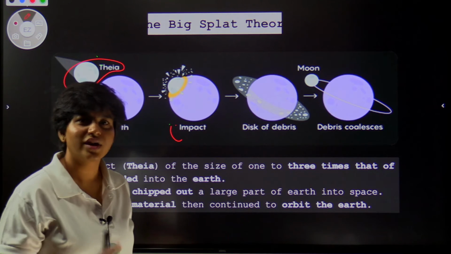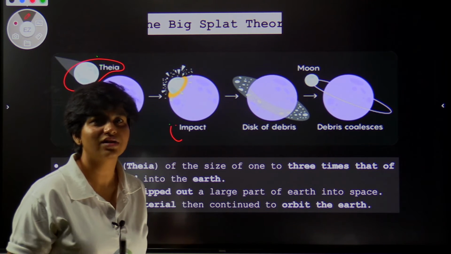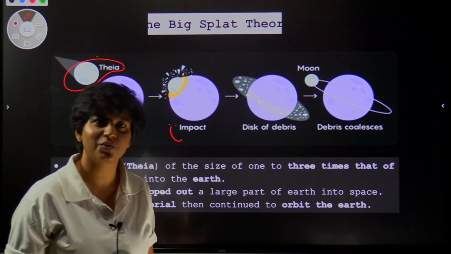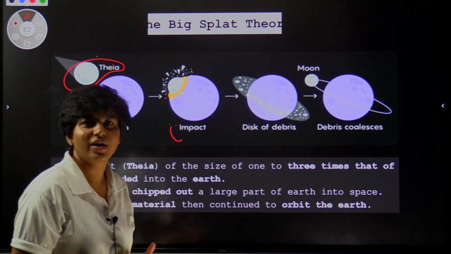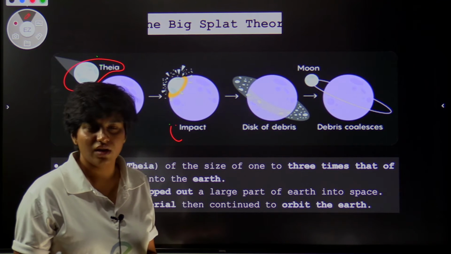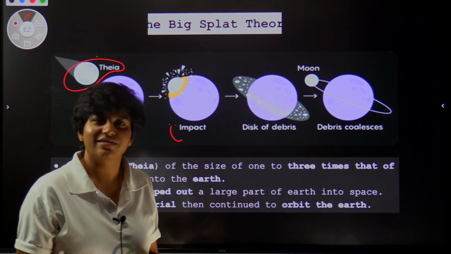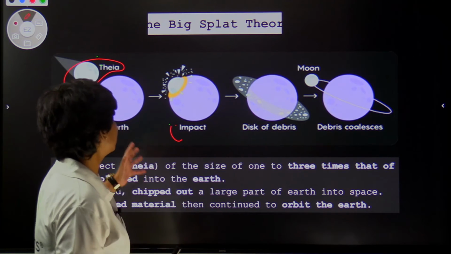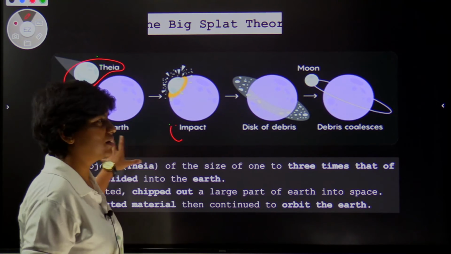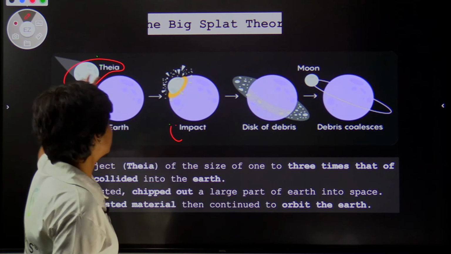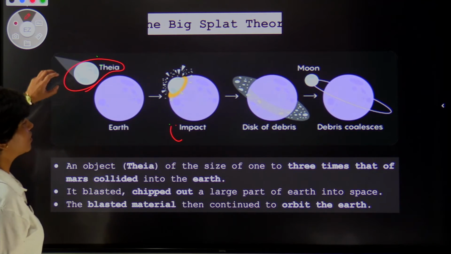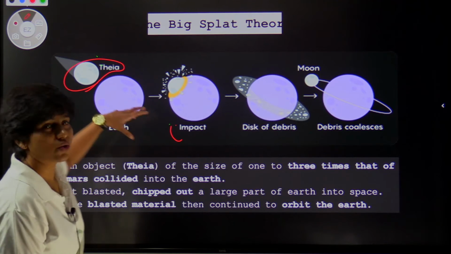And remember, when the solar system was formed, Earth did not have the protective atmosphere that we have today. The atmosphere was very nascent, so it was easy for any object present in the solar system to collide. So this object called Theia collided with the Earth.